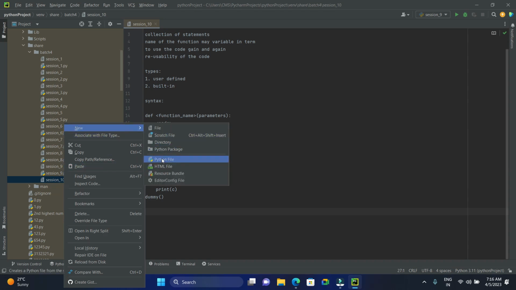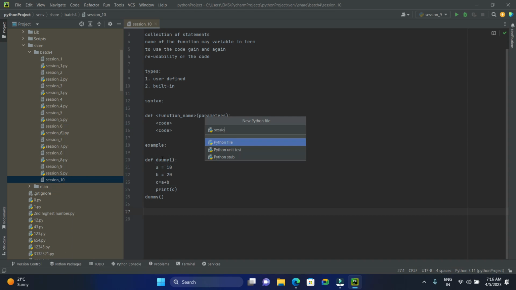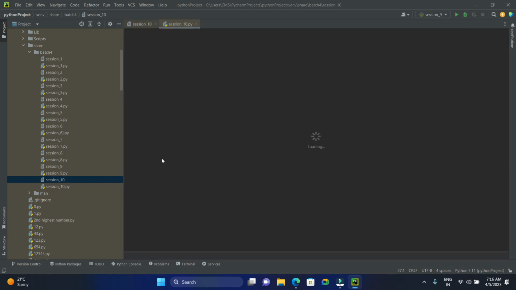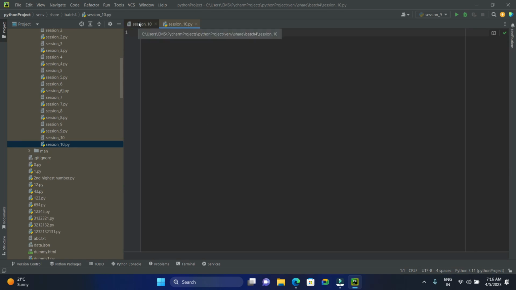Any doubts, guys, as of now? As I told you, def is the keyword which is used for defining the function. We'll take dummy one, open and close parenthesis, and colon. The def keyword, the open and close parenthesis, and the colon are mandatory. Are we clear, Raju and Pushpa?